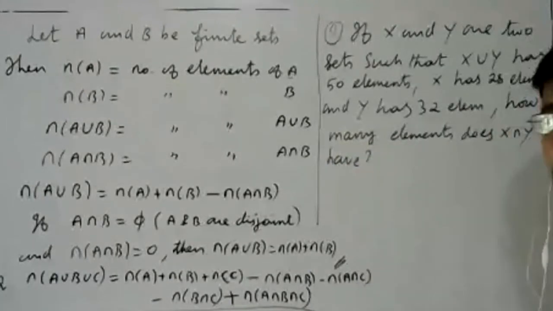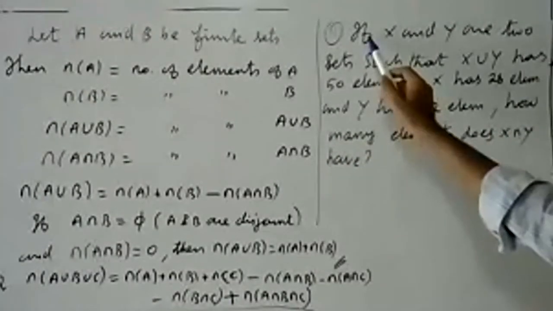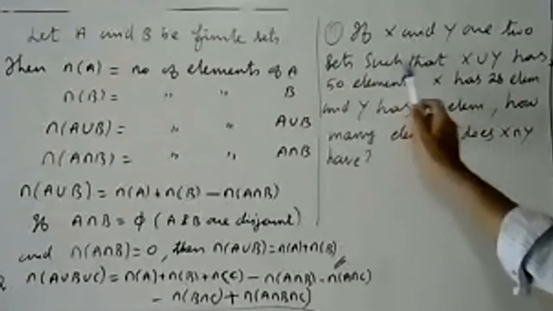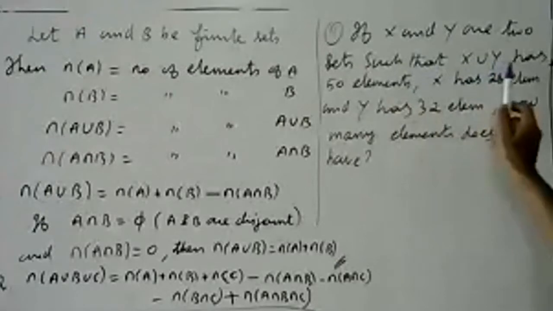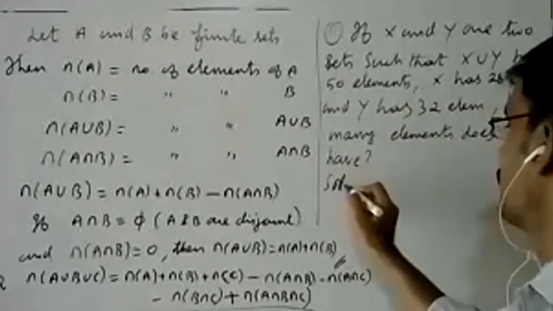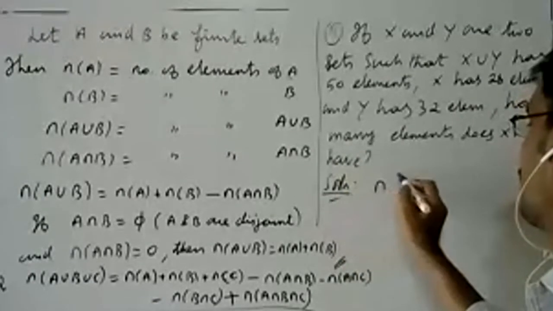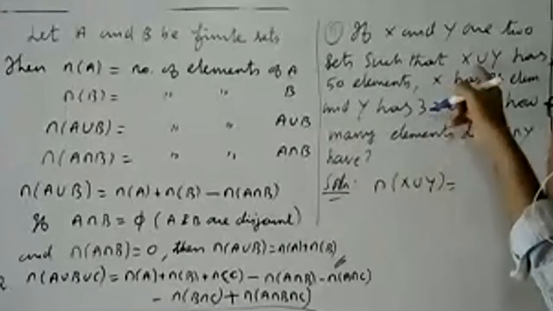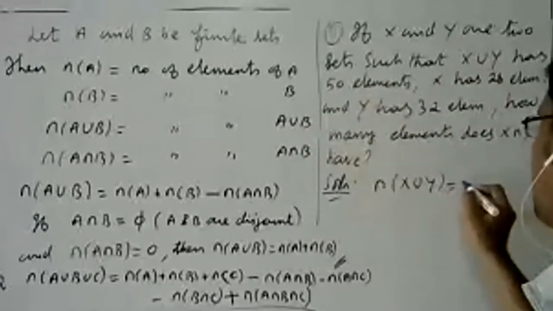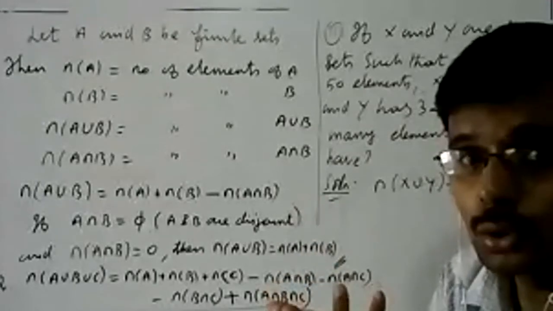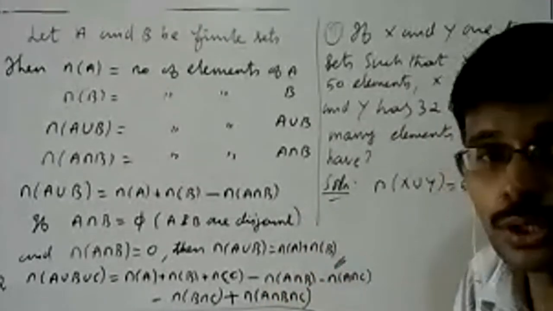Look at the question; please try to understand it first. X and Y are two sets such that X union Y has 50 elements. That means what is given is n of X union Y, which is 50.